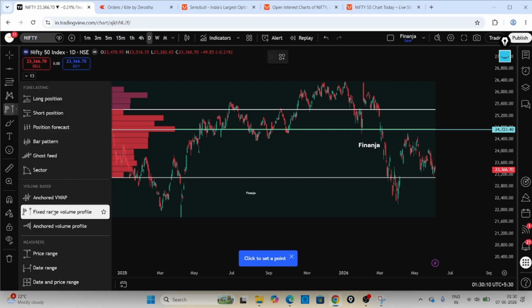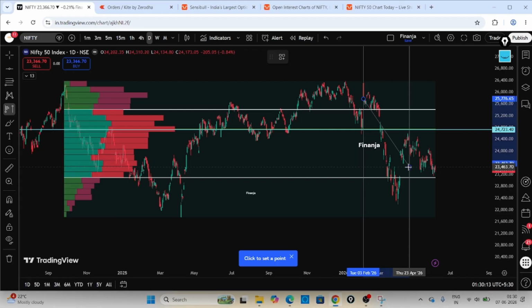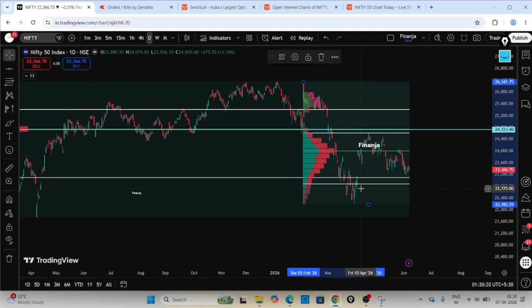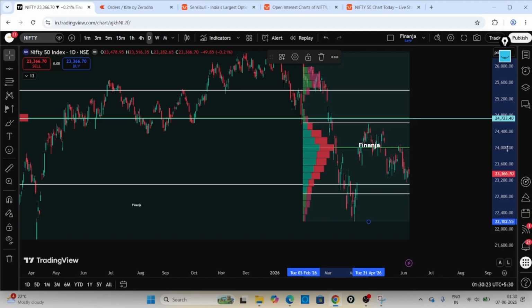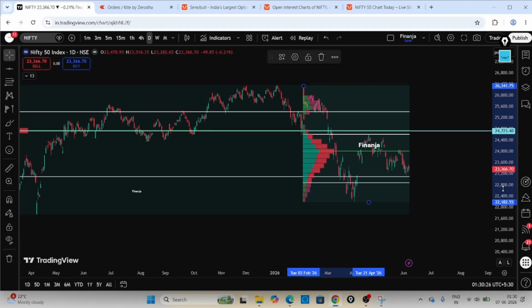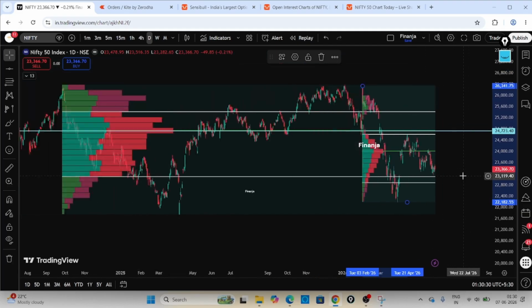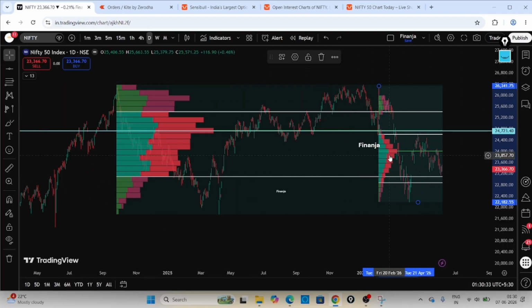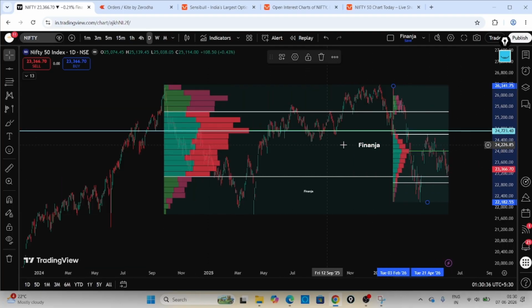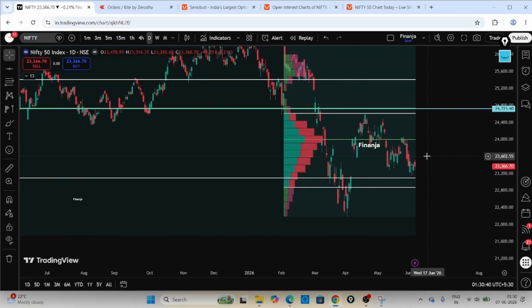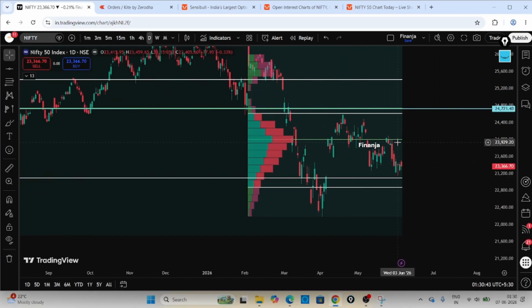So from this Trump candle to the particular swing high, I will take it. Yeah, now you can see immediate support and resistance is formed. You can clearly see how exactly this volume profile is giving the support and resistance, and this is very useful to take proper decisions, whether the market will be going up or going down. If it is going above this line and tested, then maybe you can target this above line. This is very useful for trading purposes.